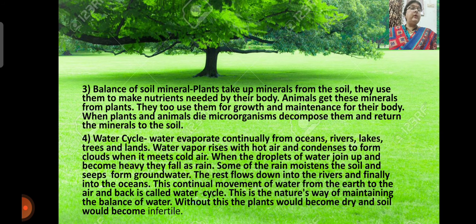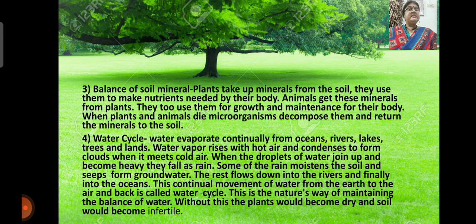As you know, plants take up minerals from the soil. They use them to make nutrients needed by their body. Now the animals get these minerals from plants. They too use them for the growth and maintenance of their body. When plants and animals die, microorganisms decompose them and return the minerals to the soil. So this is the process by which the balance of nature is maintained.